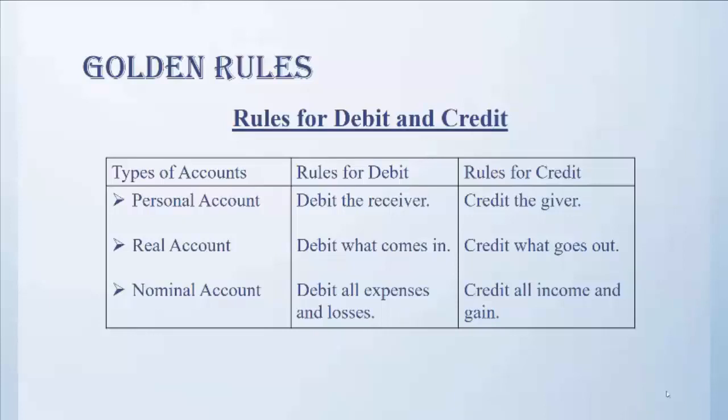Now let's understand the rule of debit and credit for nominal account. The rule for debit and credit on nominal account is debit all expenses and losses, credit all incomes and gains. Let's understand this rule with an example. Let's say business pays salary to their employees. In that case, the two accounts related to this transaction are salary account and cash account.